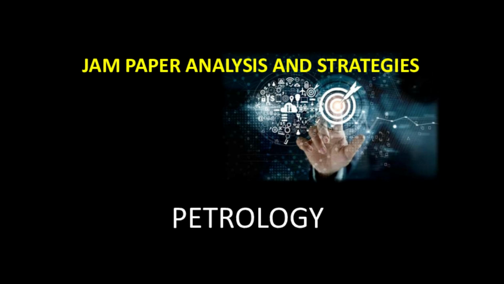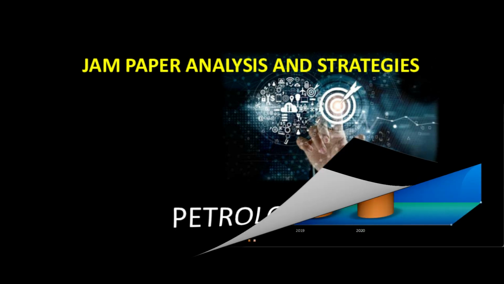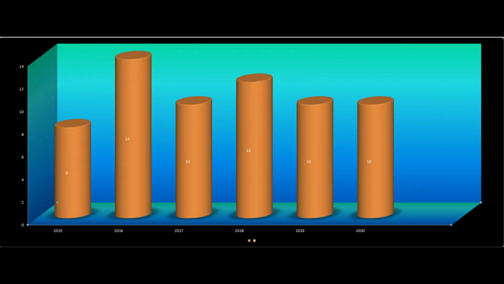In this section, we will try to analyze the JAM paper and develop strategies for every particular topic. And today our topic is petrology. Whenever we analyze the question paper of any particular exam and focus on a particular topic in that paper, the obvious first question to look out for is how many questions are asked from this section in previous years. And that's exactly what the graph shows.